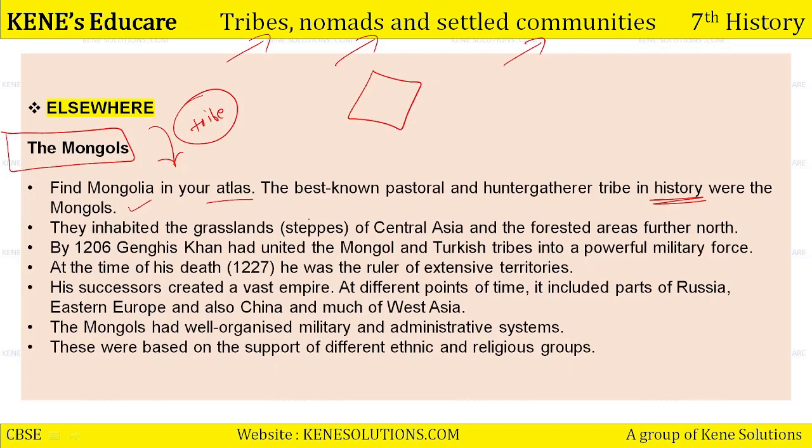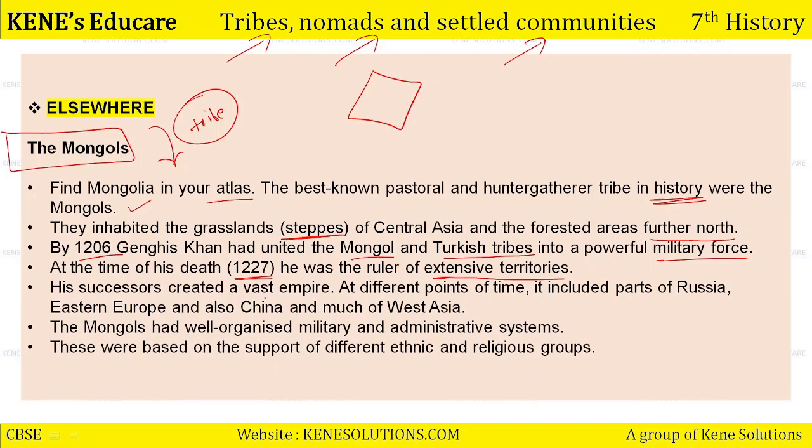They inhabited the grasslands known as the steppe grasslands of Central Asia and the forested areas further north. By 1206, Genghis Khan had united the Mongol and the Turkish tribes into a powerful military force. At the time of his death, 1227, he was the ruler of extensive territories.